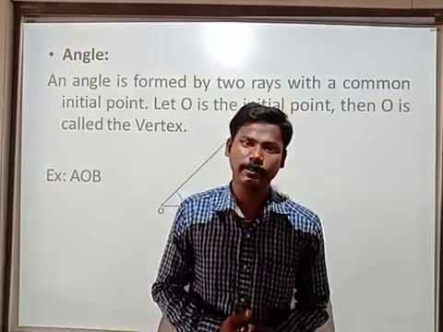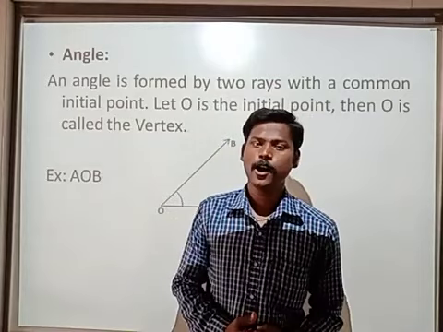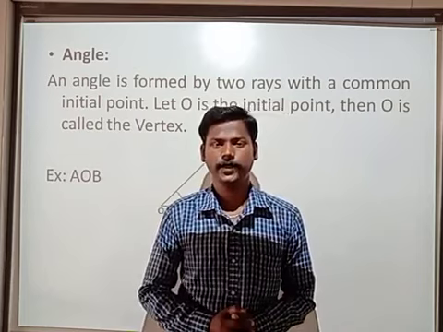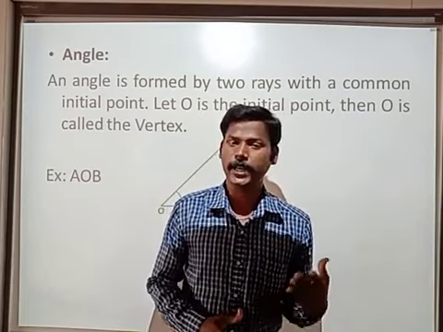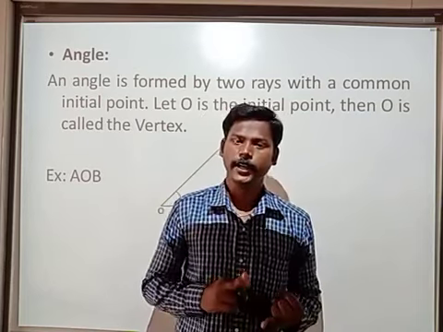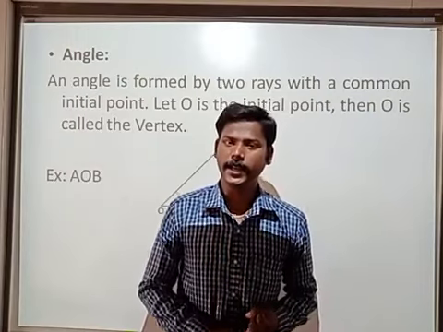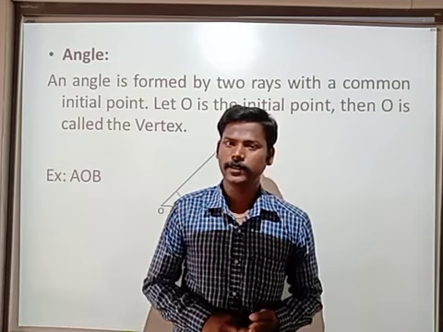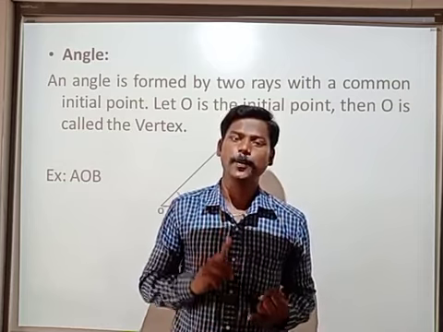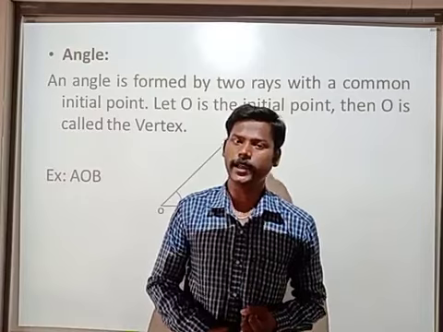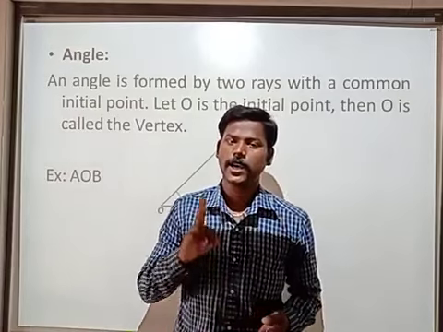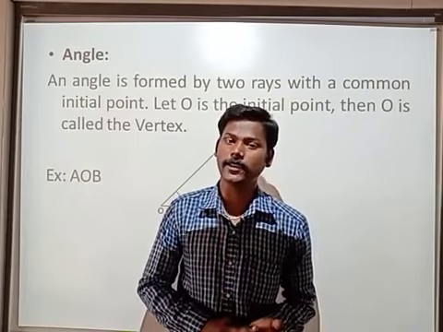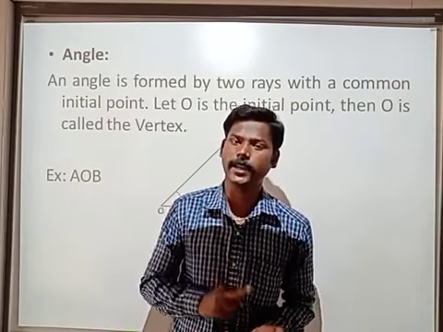Next we go for types of angles. How many know about types of angles, children? Very good. Different types of angles are there: acute angle, right angle, obtuse angle, reflex angle, straight angle, complete angle, zero angle, supplementary angles, complementary angles, corresponding angles, alternate interior angles, alternate exterior angles.